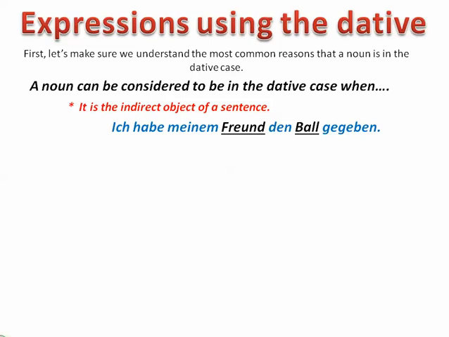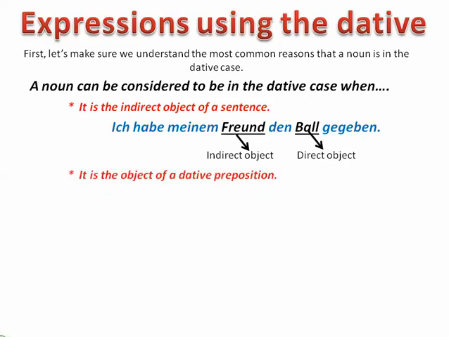What you gave was the ball. To whom? To your friend. So, just like in English, the indirect object is what receives the action of the verb indirectly. In this sentence, the ball receives it directly, but it's given to the friend. You can also think of it as to whom or for whom something is done. Okay, so Freund here is our indirect object, and Ball here would be our direct object, or accusative case.